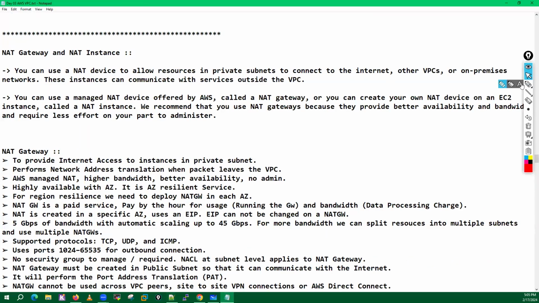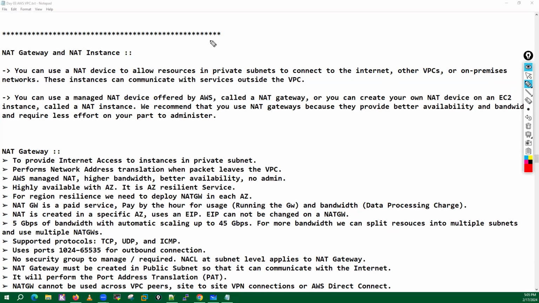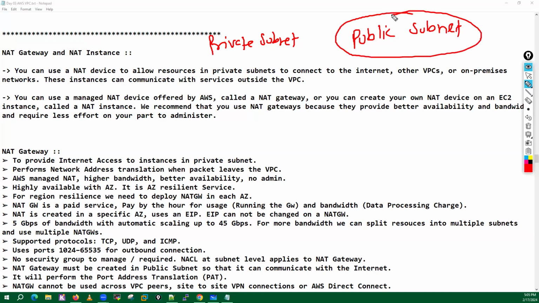So guys, in AWS, if you remember, we have a concept of private subnet and a concept of public subnet. Now, if we have a couple of machines in the public subnet, these machines can reach the internet, and from the internet anyone can also reach these systems. Whatever machines we have in the private subnet, they don't have a direct route towards the internet gateway or the internet, which means these machines cannot communicate directly with the internet.